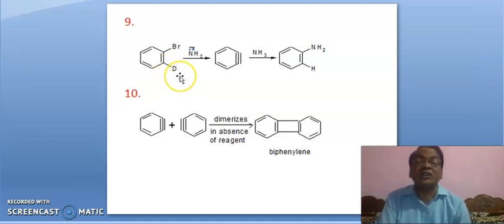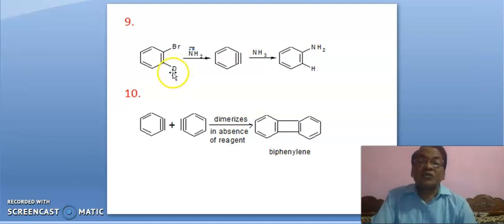We don't think on the ground of bond length. Here, due to the heavier isotope, vibration of this bond is greater. Therefore, this deuterium will be removed earlier, easily, giving rise to triple bond here. This. And now liquid ammonia is there. Ammonia will attack either at here or at here, leading to this aniline.